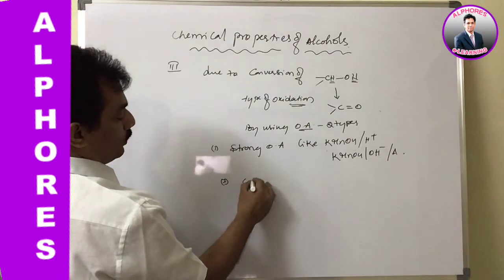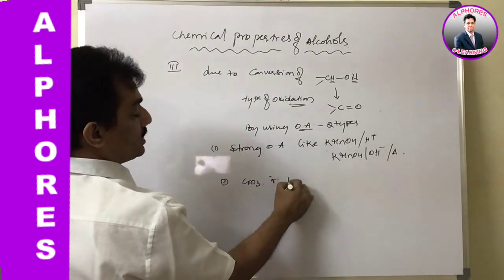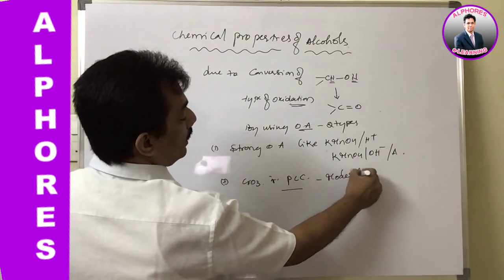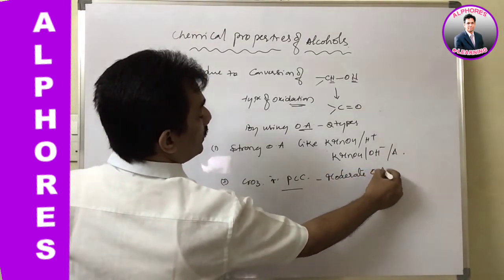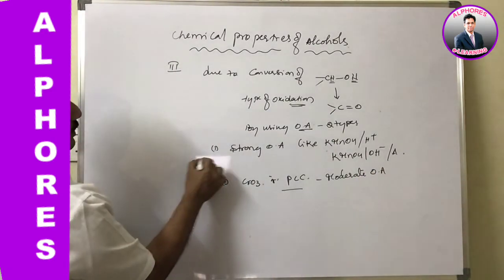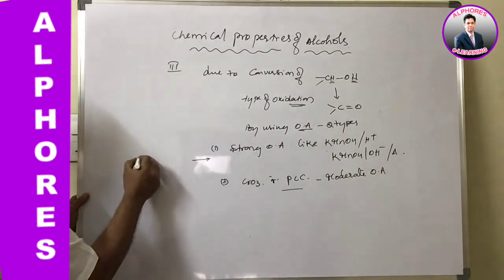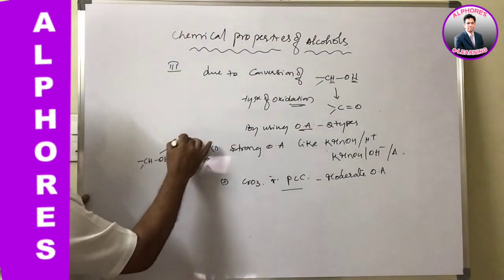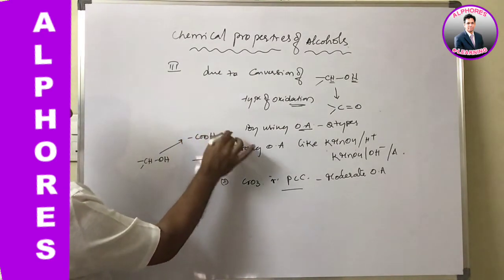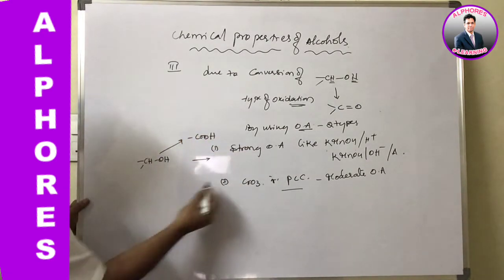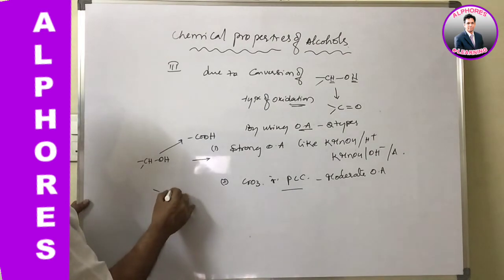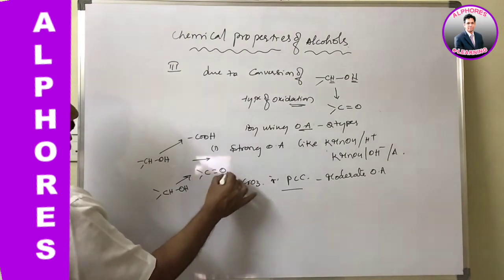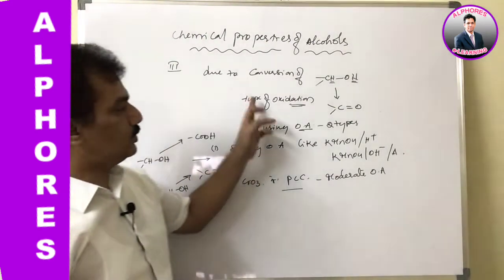Next, CrO3 or PCC are considered moderate oxidizing agents. Just remember, with strong oxidizing agents, CH-OH will be oxidized to acid groups, whereas with weak oxidizing agents, this CH-OH is converted to a carbonyl group. That is the major difference between these two.